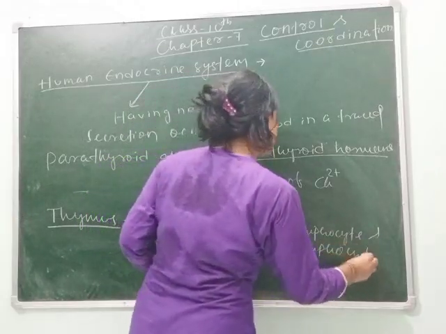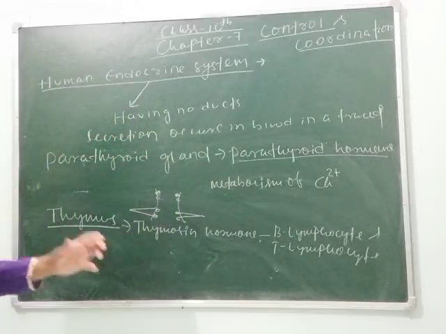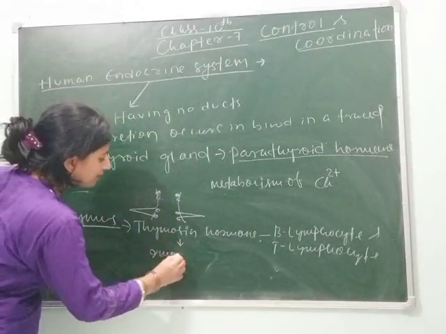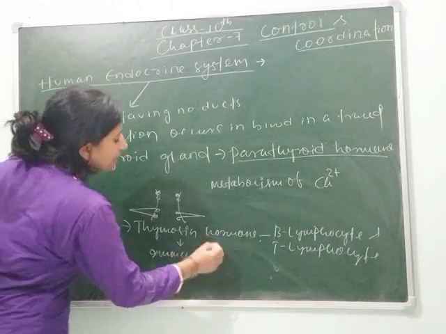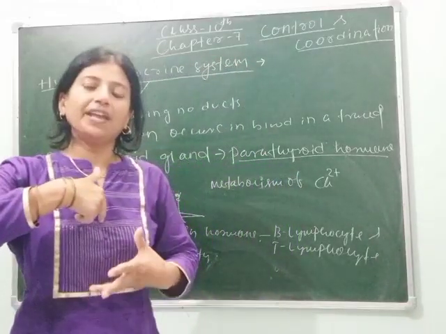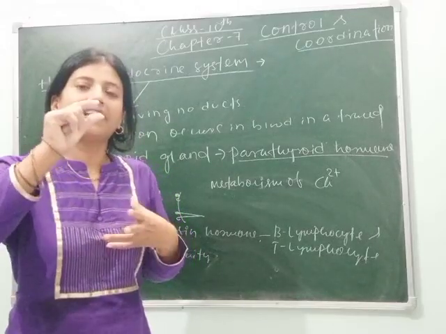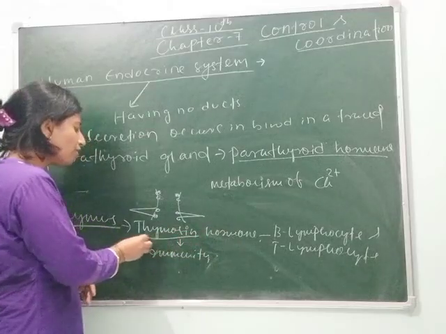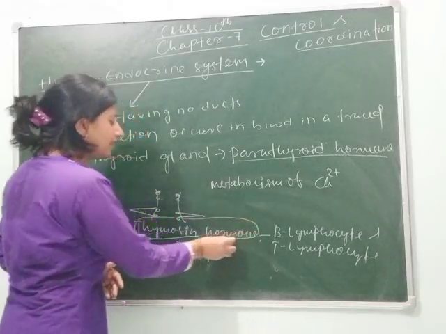Or simply you can say thymosin hormone helps in increasing immunity. In the embryonic stage, the thymus gland is large, but when we become adult, it gets reduced. Clear?